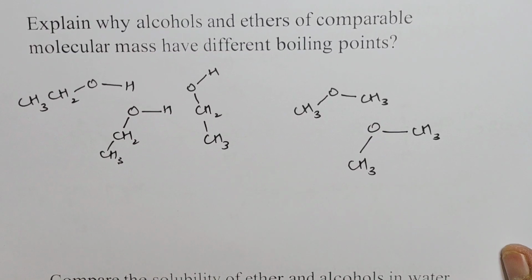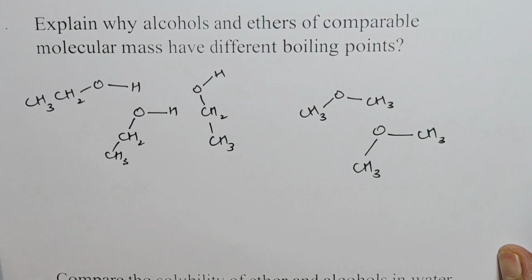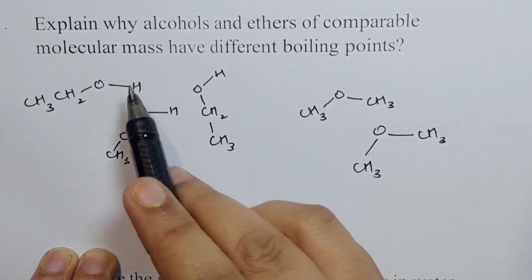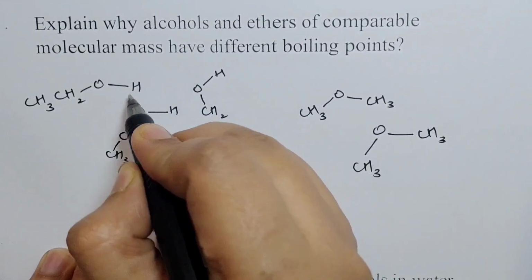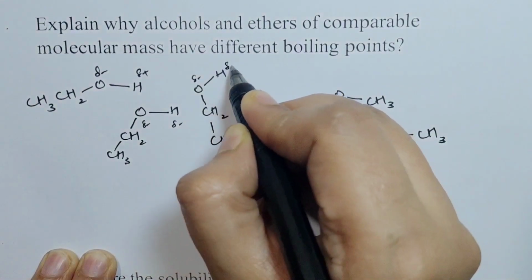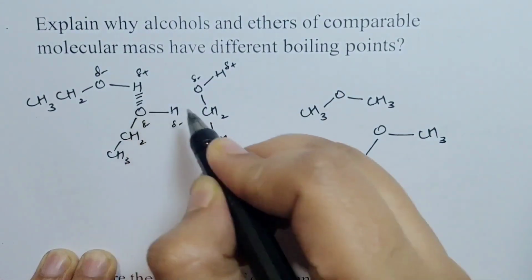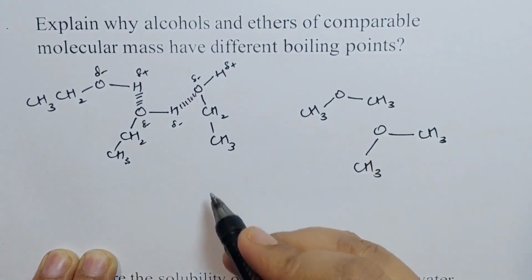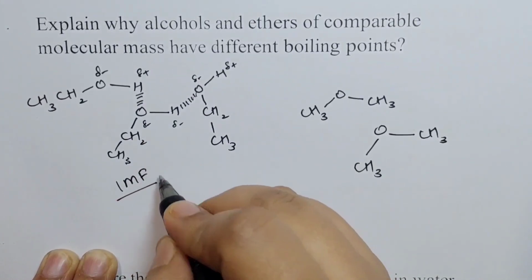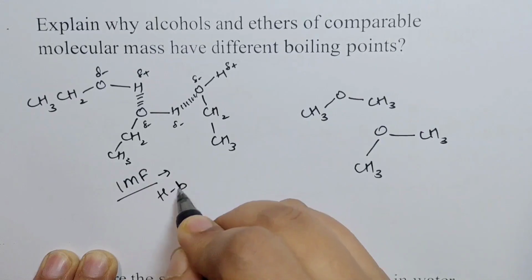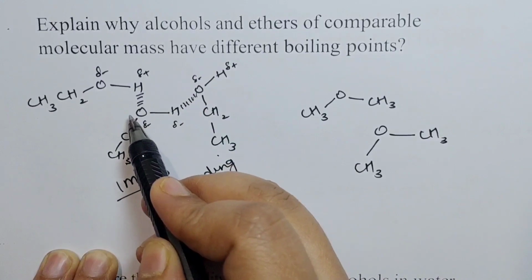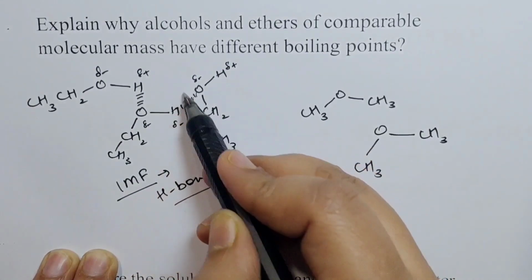Explain why alcohols and ethers of comparable molecular mass have different boiling points. So these are your alcohol, ethanol molecules. Now here in ethanol, you would see that this is partially negative, this is partially positive, partially negative, partially positive, partially negative, partially positive. So there's a possibility of hydrogen bonding here. That makes the intermolecular force between the ethanol molecules very strong hydrogen bonding, which makes these ethanol molecules come close together, and therefore more energy would be required to break these interactions and pull them apart.